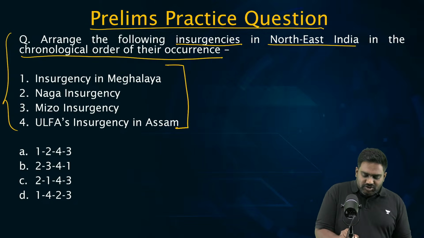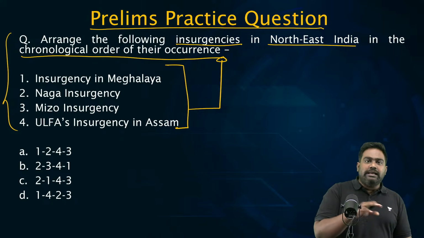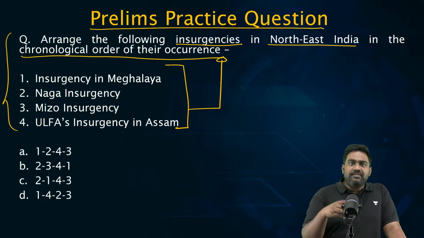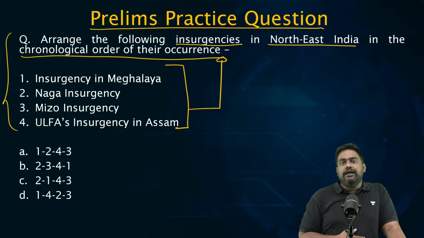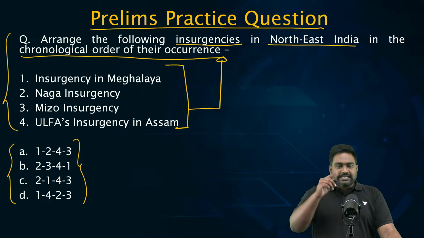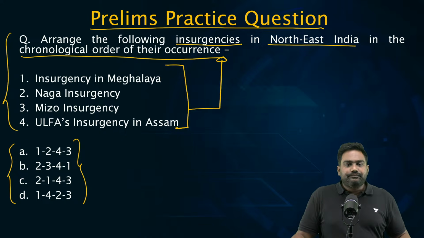These are the 4 insurgent movements listed. Now, can you arrange them in the chronological order of their occurrence, as to when they broke out, in which year, in which decade? Based on that, can you arrange the right chronological sequence? Let's see how many of you can get this right.